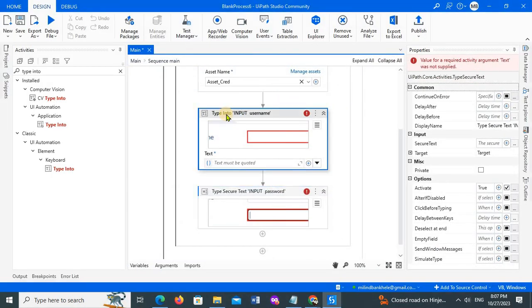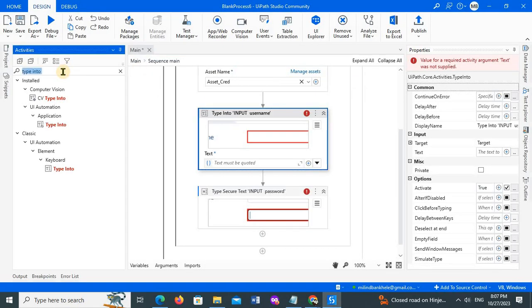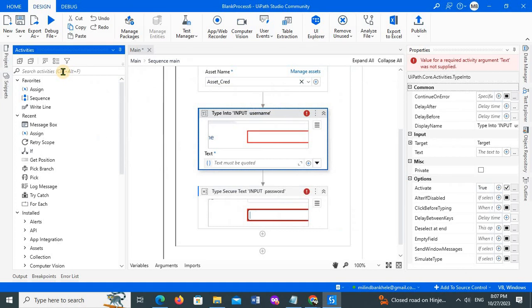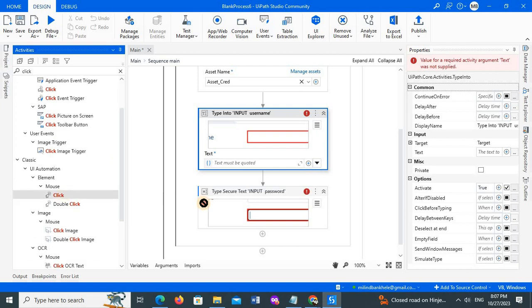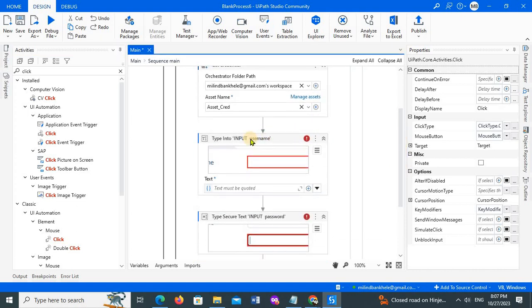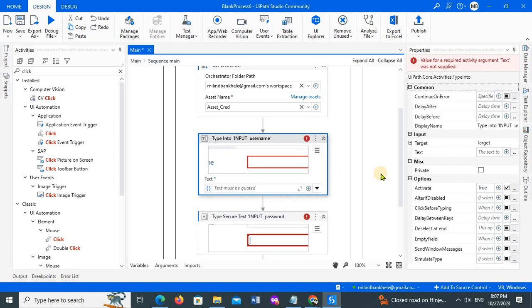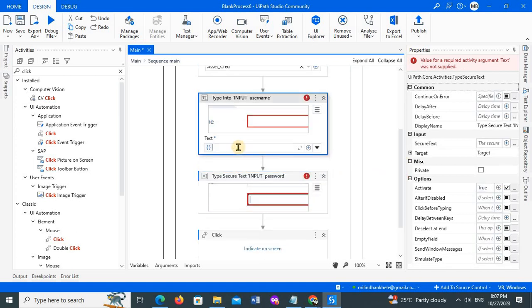Now when this program executes, my cursor will go here, and for the second activity the cursor will go here. To click on the login button, I'll simply use the Click activity. Now I need to provide the username, provide the password, and click. Where exactly have I stored the username?